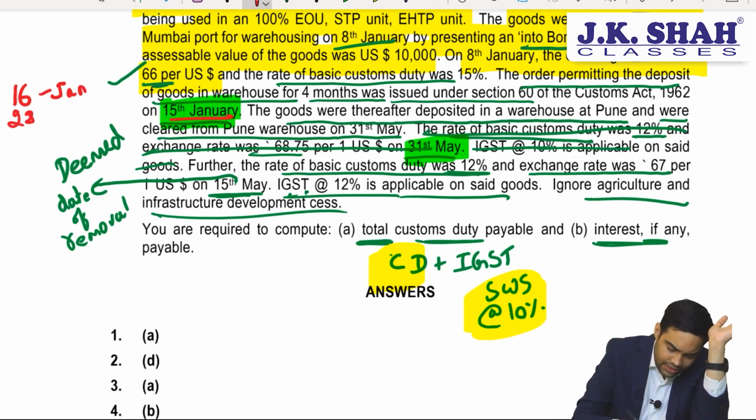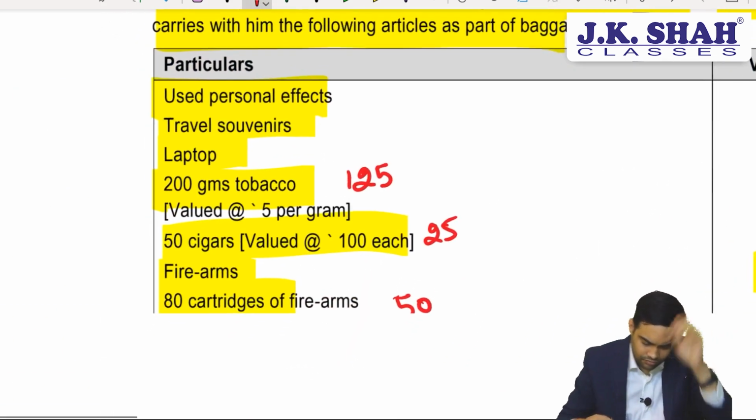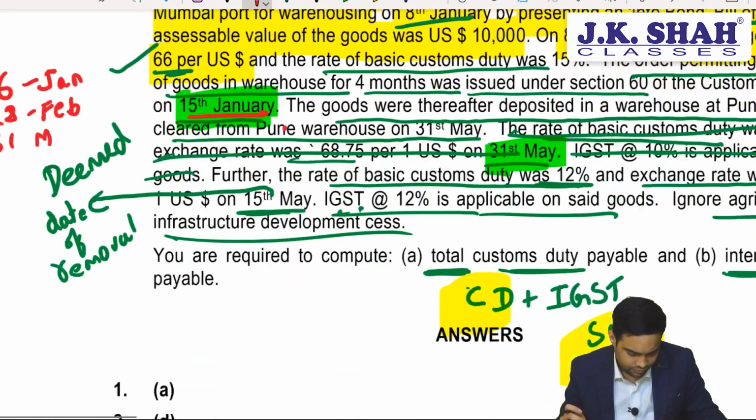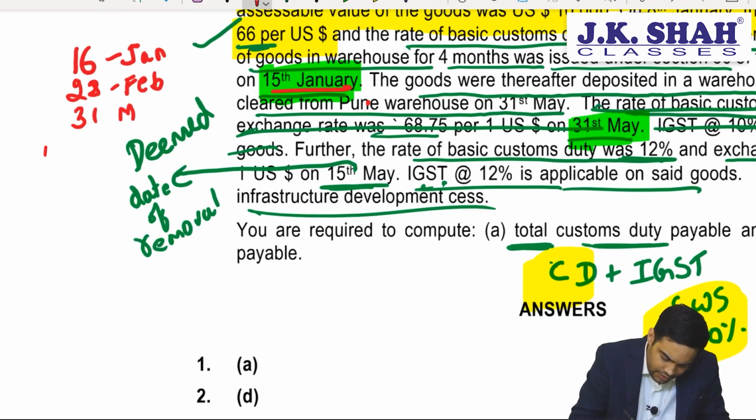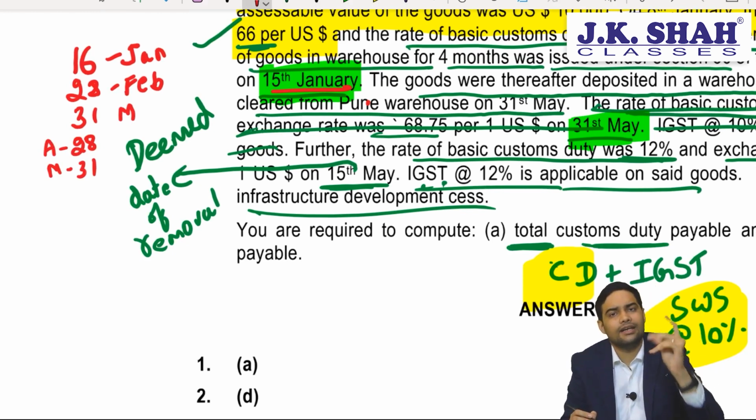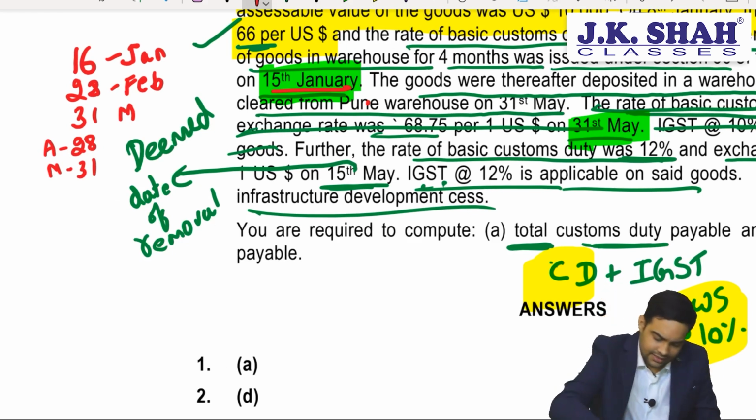Feb 28 days. March 31. Then you have April 30 and May 31.